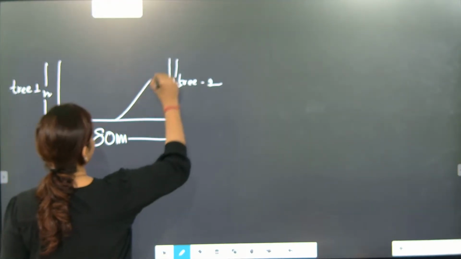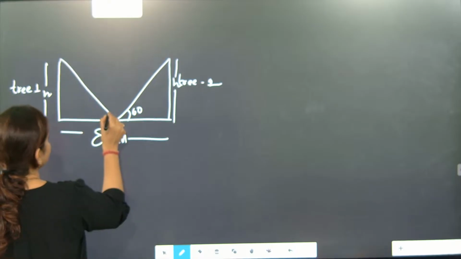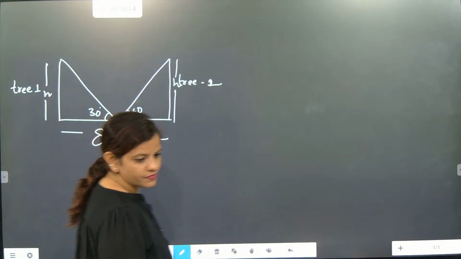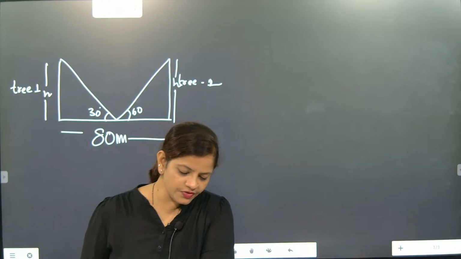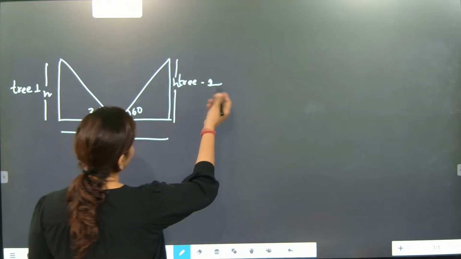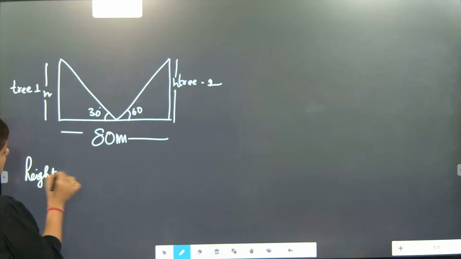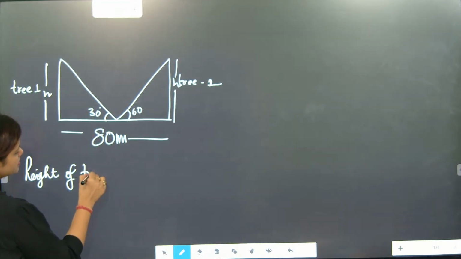So one is coming as 60 degree, one is coming as 30. Distance between them is 80. That's fixed. Next is find the height of the tree and the distance of the point from the tree. So definitely they want height of tree and distance.